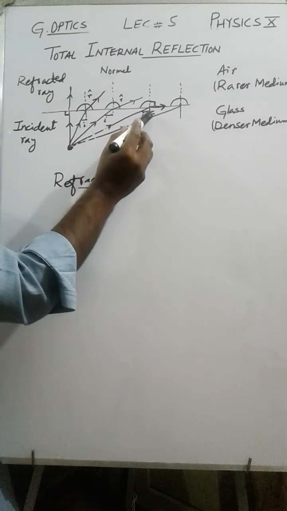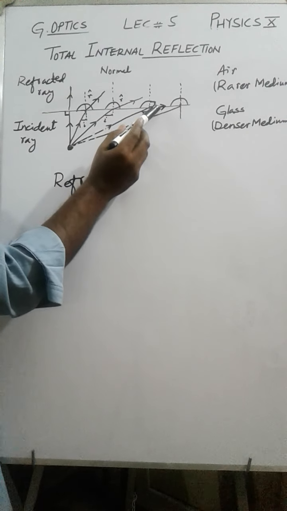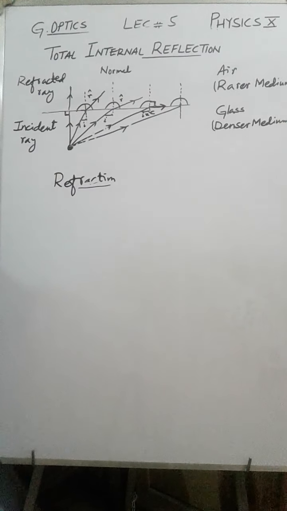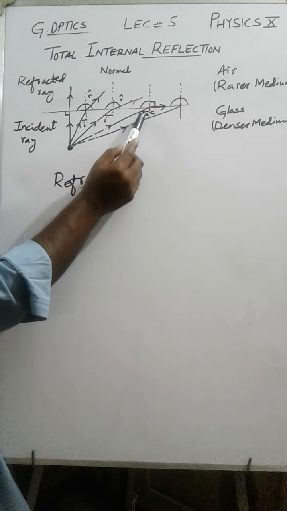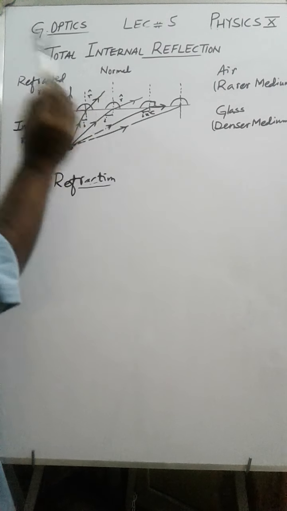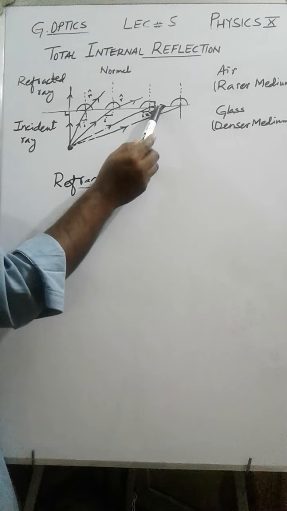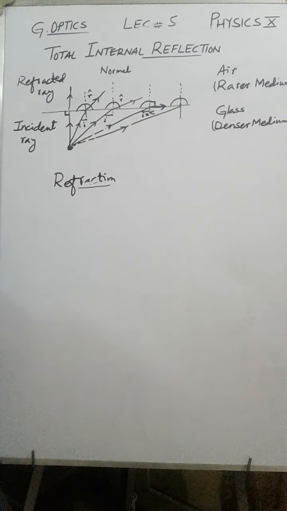Angle of incidence is known as critical angle, for which refracted ray bends through 90-degree angle. The angle of incidence in denser medium is known as critical angle, for which refracted ray bends through 90-degree in rarer medium. This is known as critical angle.